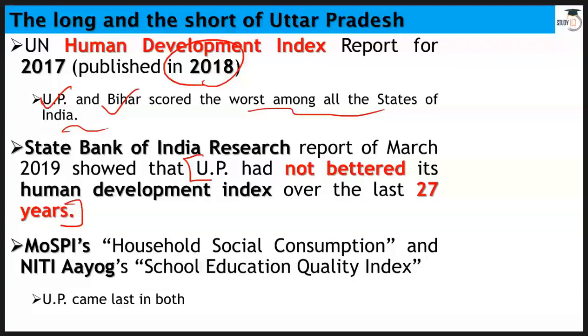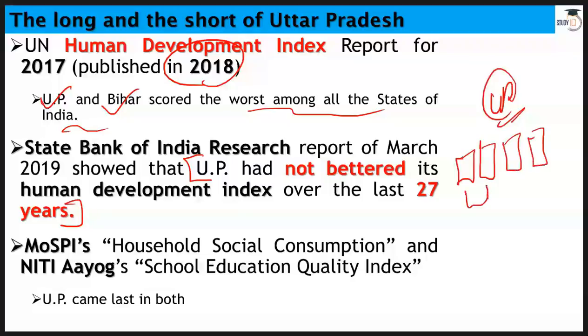So in this article, the central theme is that we need to break down Uttar Pradesh. It's a very big state, so we can create many states out of it. And if we break it down, then we can pay more attention to law and order. The power will be decentralized and things can improve quite a lot.